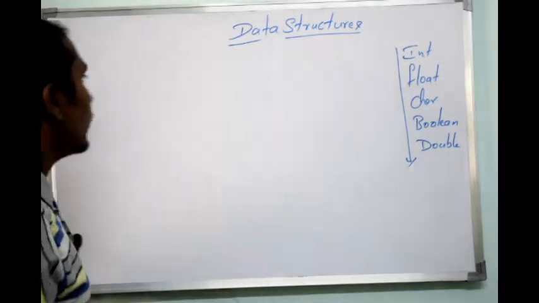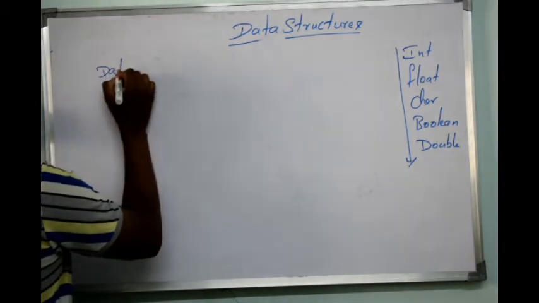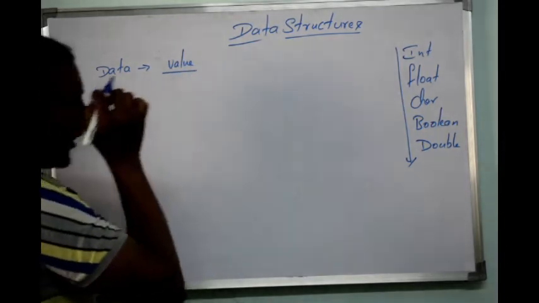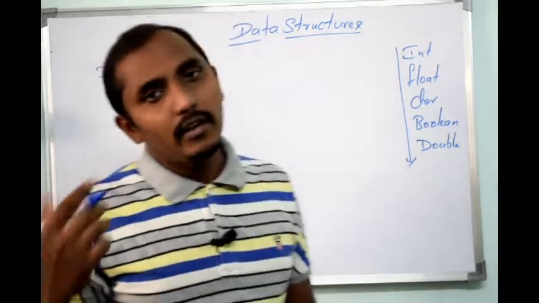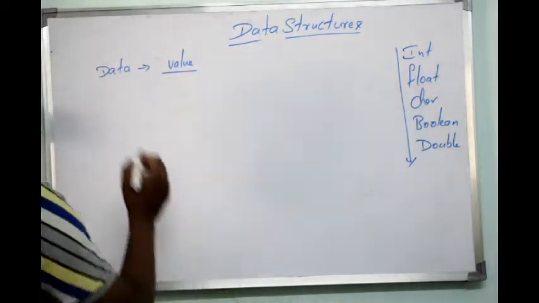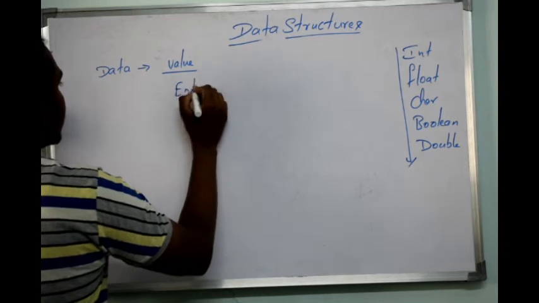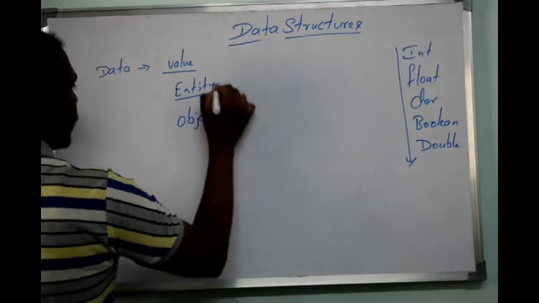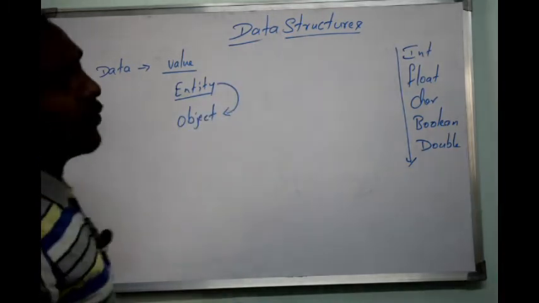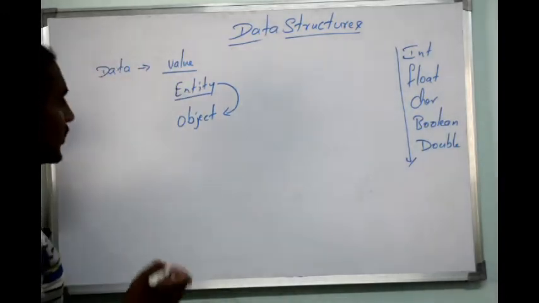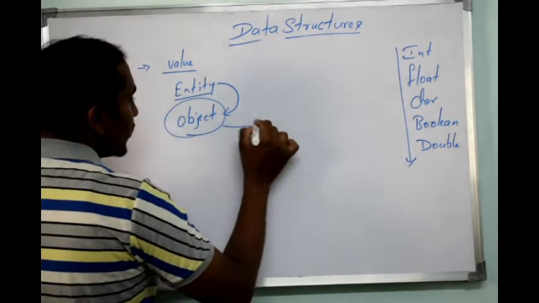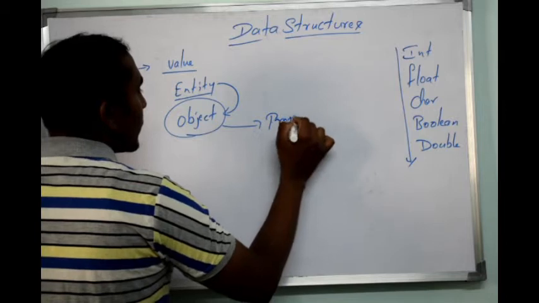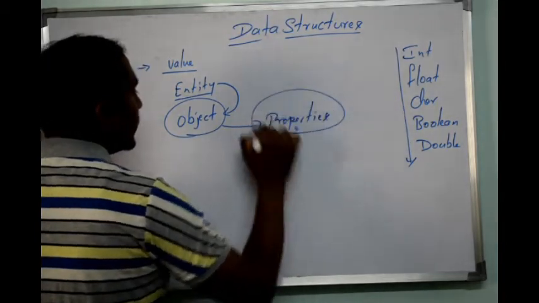Now coming to the topic, as I told you, what is data? Data is nothing but any value, any facts or any values will be considered data. Next, we need to discuss what is an entity, what is an object. An entity is nothing but an object. What is an object? Anything which has properties is considered an entity.